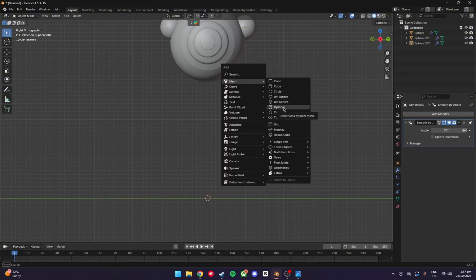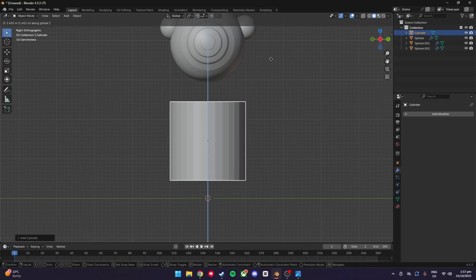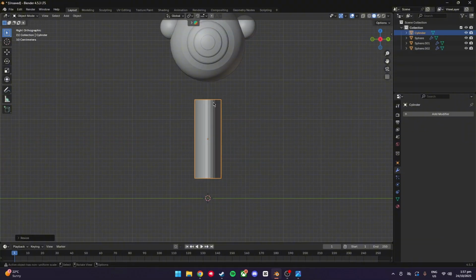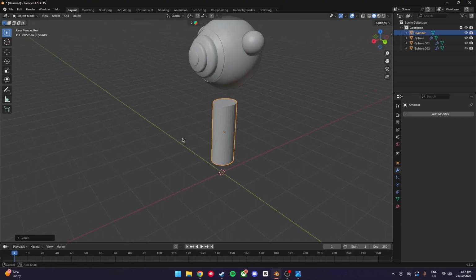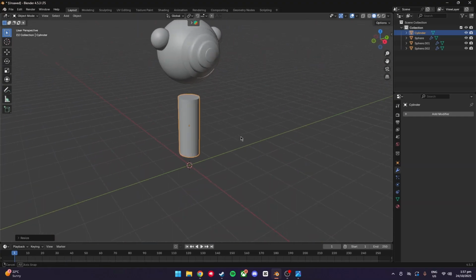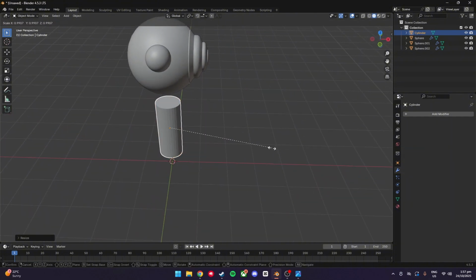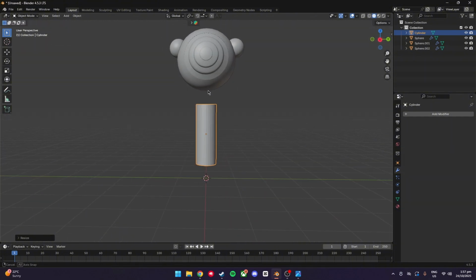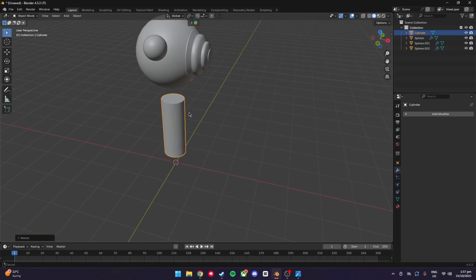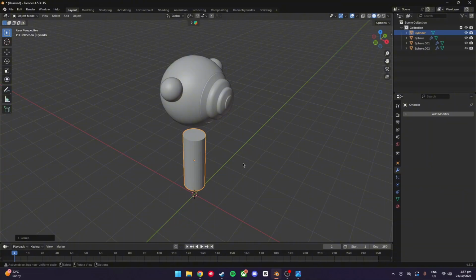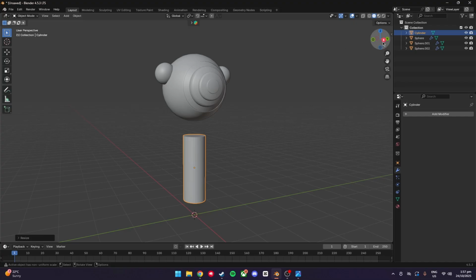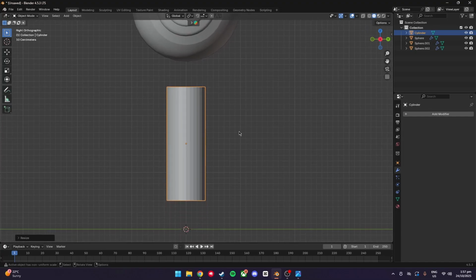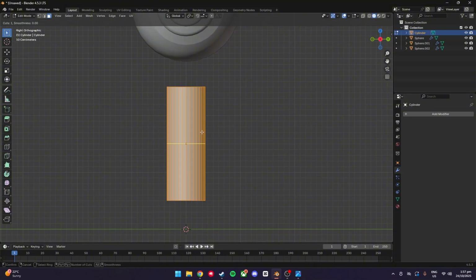That's Shift A, Mesh, select cylinder, just drag it up. Z, S, Y. Then you're just going to want to scale it to something that looks more spherical. Then you're going to want to just resize it to make it look a bit more circular. And then what we're going to do is go X view. Let's go into Tab. We're going to press Control R to make a loop cut. And we're going to make it right around there.